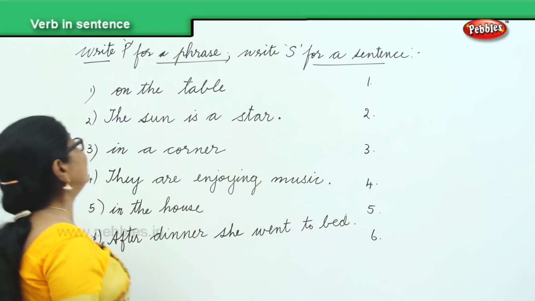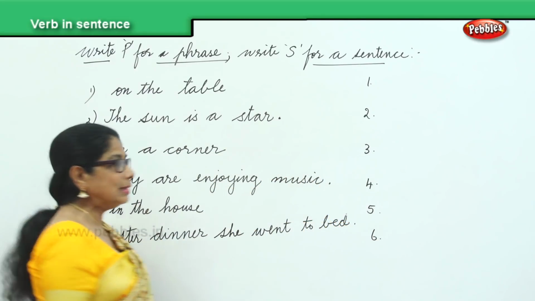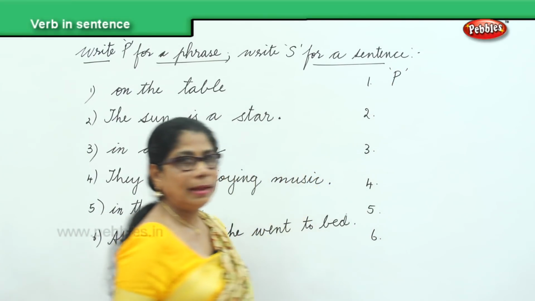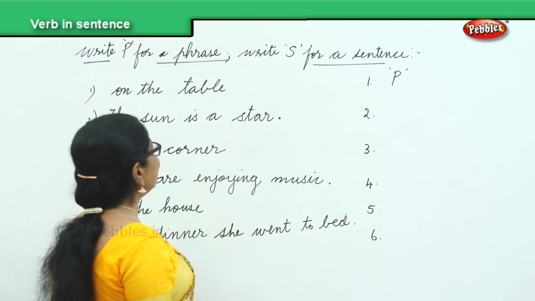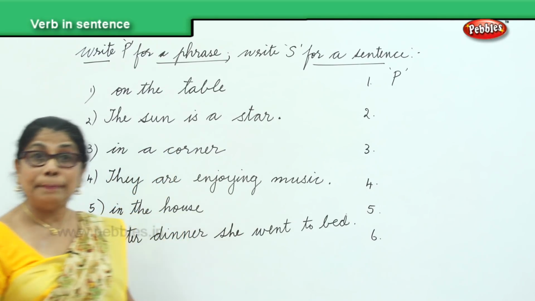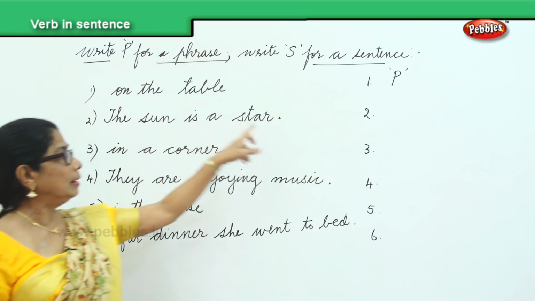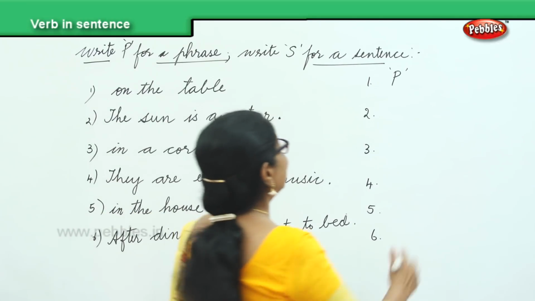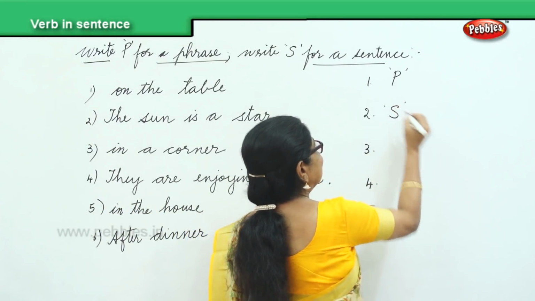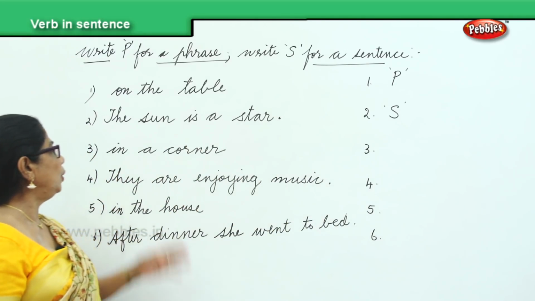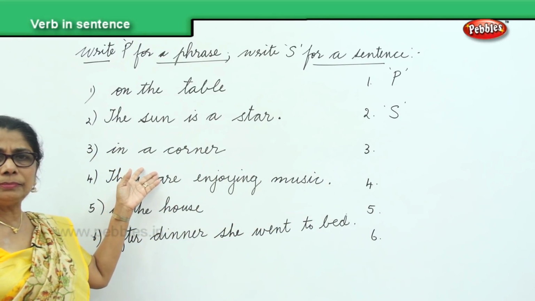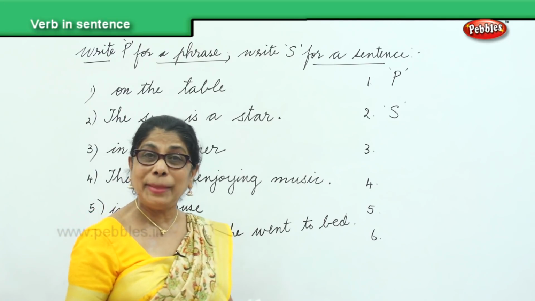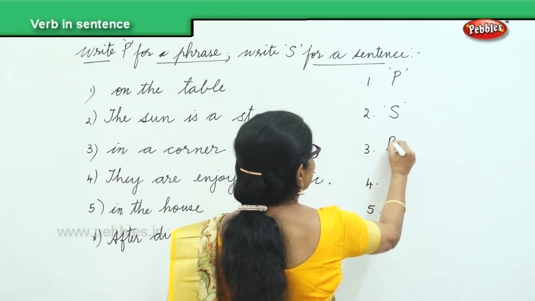The first one you have is on the table. Yes, you write P for phrase. That is the phrase. The sun is a star. A complete sentence. Begins with a capital letter, ends with the full stop. It makes complete sense. So that is a sentence. S for sentence. Good. Third one, in a corner. It's only a phrase because it's a group of words that does not make complete sense. Third one is a phrase.